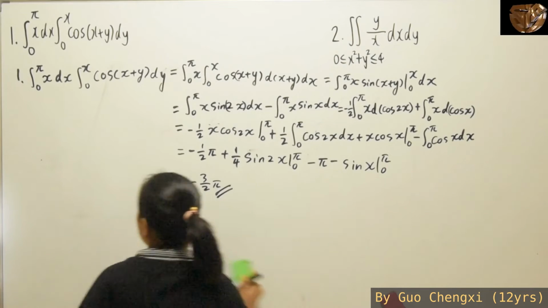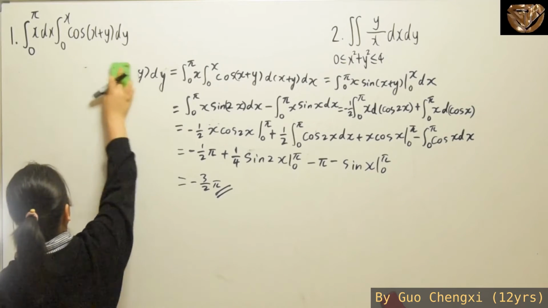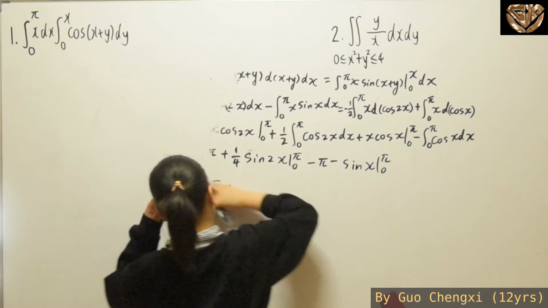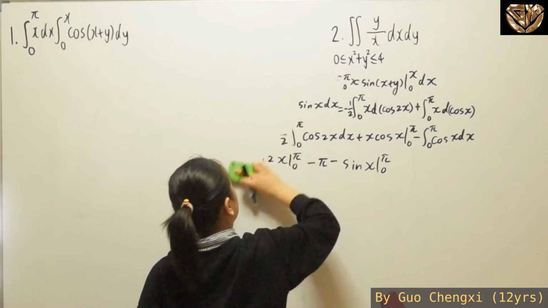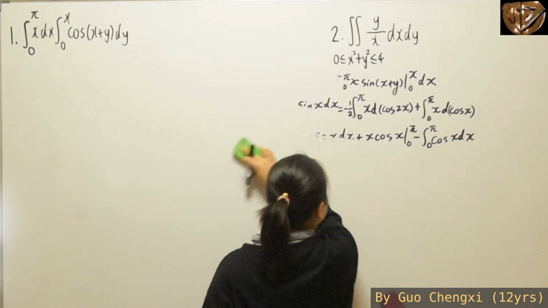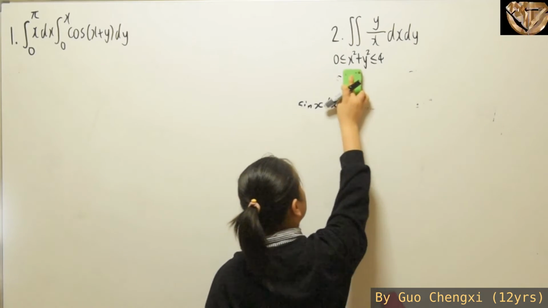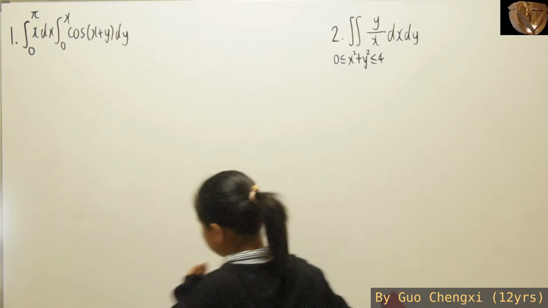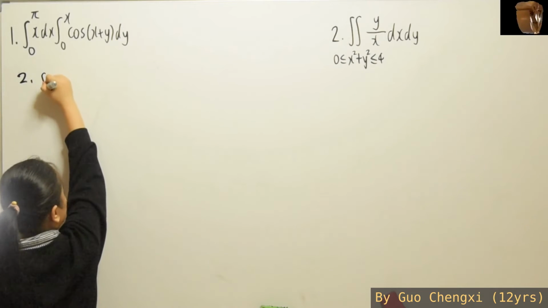Okay, so I'm going to erase this and now moving on to our second question.